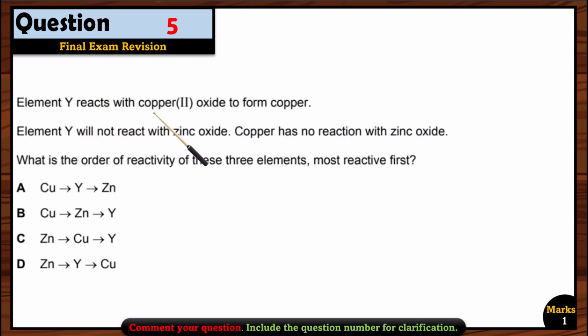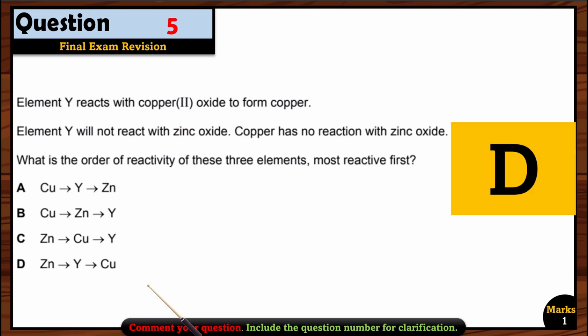If you see, element Y can react with copper oxide, right? It means Y is more reactive than copper, and that's why we can get copper here. So Y will be more reactive, and after Y we will have copper. Zinc will come first because element Y cannot react with zinc oxide. So zinc first, then Y, and then copper. So this is the correct order. Option D is right.